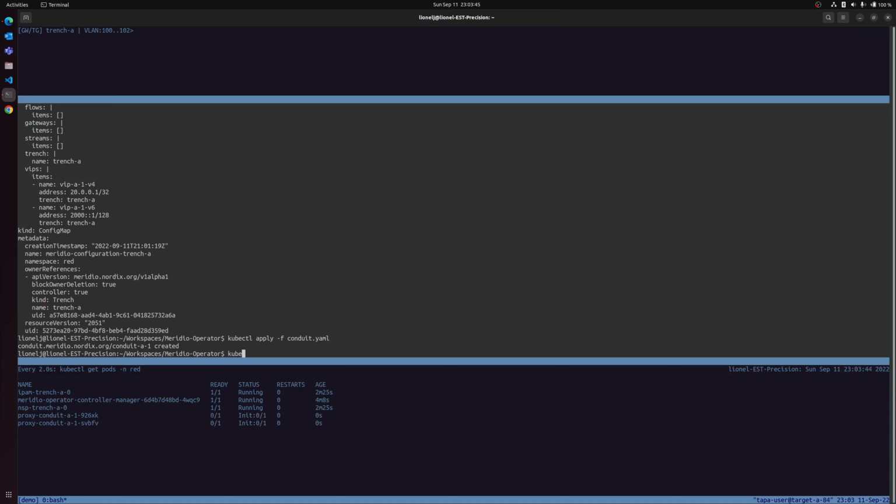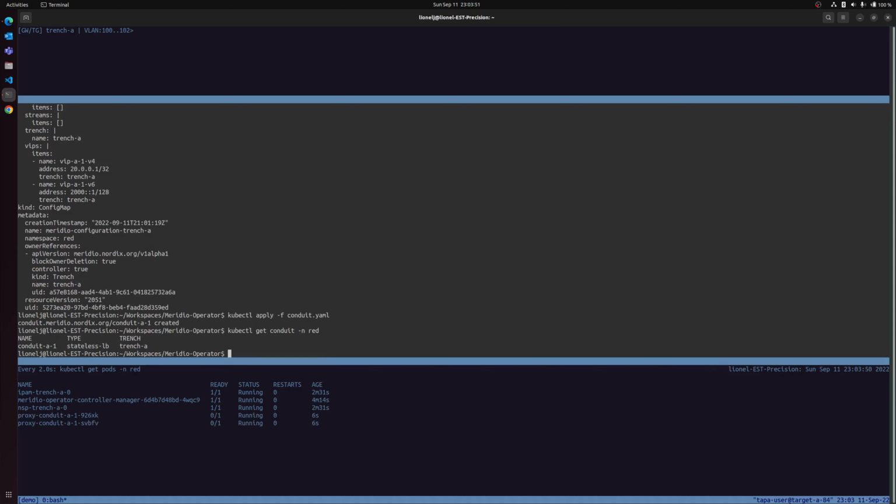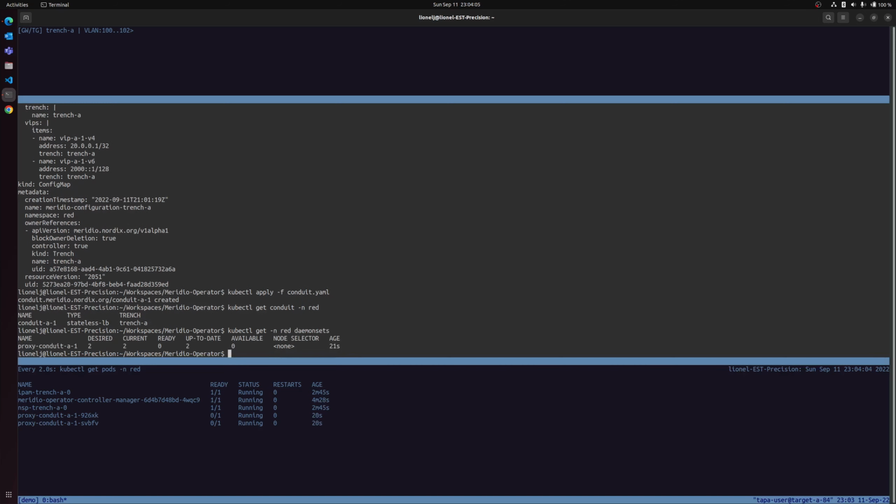The conduit is now deployed. When the conduit has been applied, the operator has deployed a new daemon set. And the config map has been reconfigured.